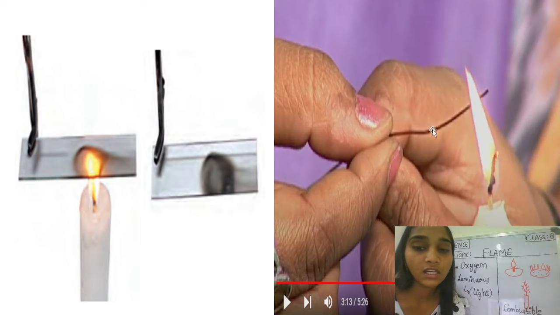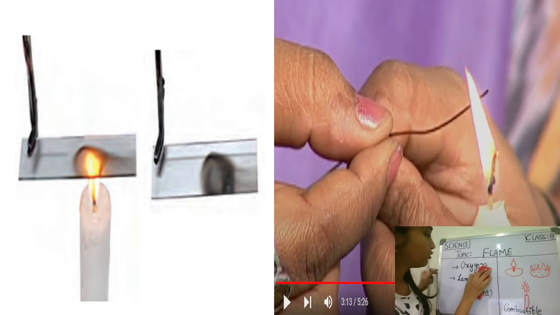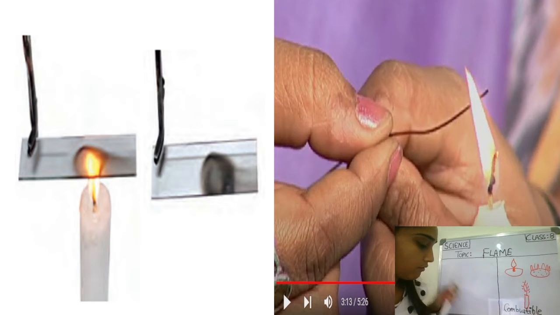Yes, he or she is taking a wire and putting it inside the candle flame and trying to heat it. Very good, students. So now what do you think, the different parts are responsible for these images, right? So what could be the structure of the flame? You must be wondering that different parts are involved, right? Yes, very good, students. So now let us discuss the structure of a flame.